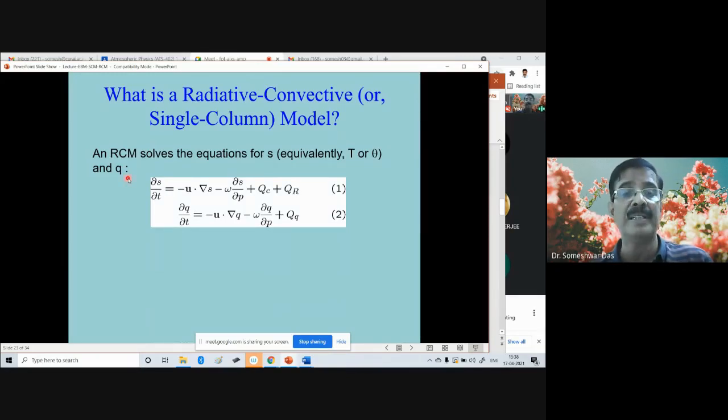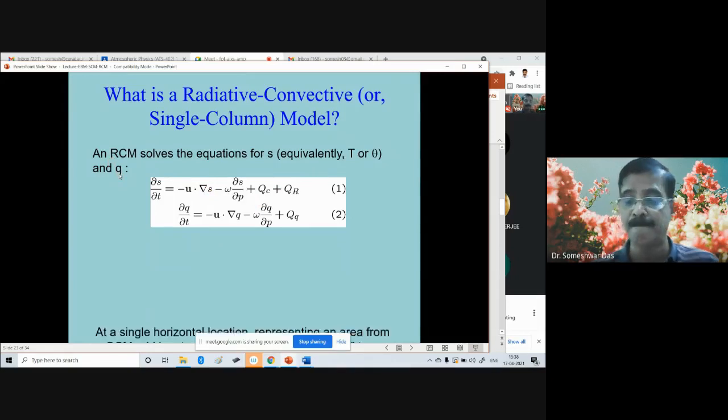Okay, when you write all the other terms on the right hand side and keep only the tendency term on the left hand side, like del S by del T is equal to all this, and del Q by del T is equal to all this. Okay, keep only the time tendency term on the left hand side because you want to integrate it to find out what is the future value of S or Q. Okay, so the RCM solves these equations to find out what is the T or theta and Q, the specific humidity.